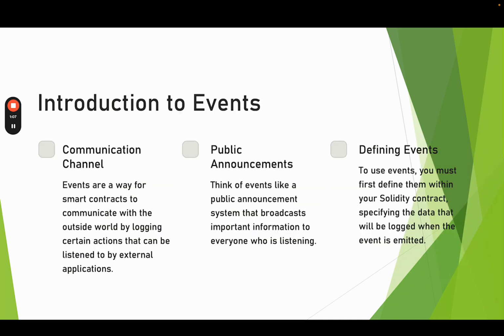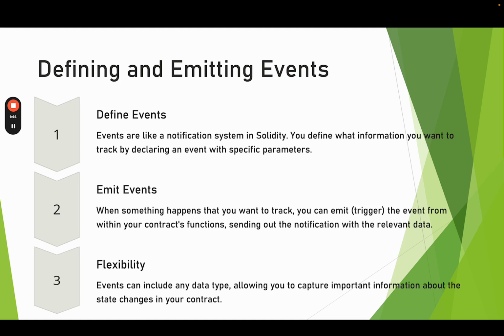Introduction to events. So, what exactly are events, you must be thinking. Events are a way for smart contracts to communicate with the outside world by logging certain actions that can be listened to by external applications, as blockchains can't interact with the external world on their own. Think of events like a public announcement system that broadcasts information to everyone who is listening. To use events, you must first define them within your smart contract, specifying the data that will be logged when the event is emitted.